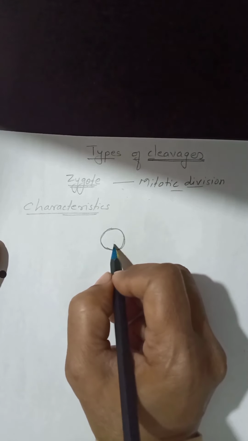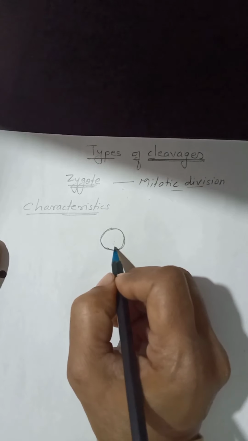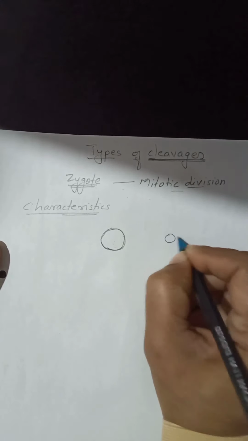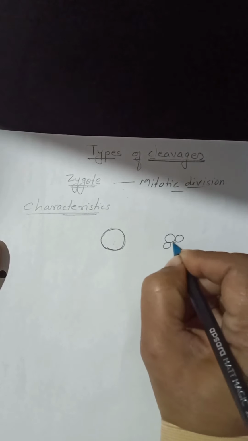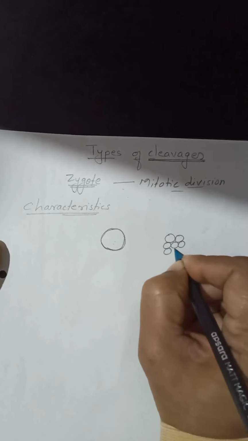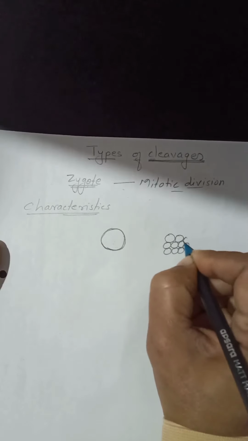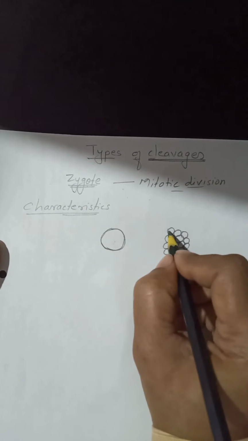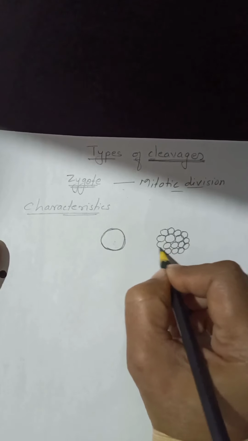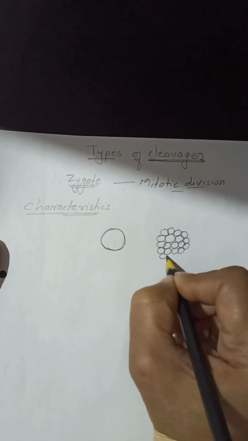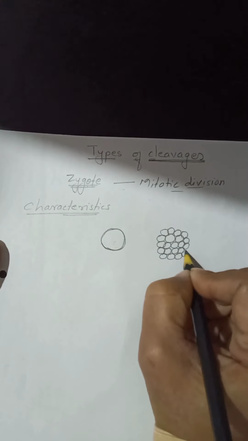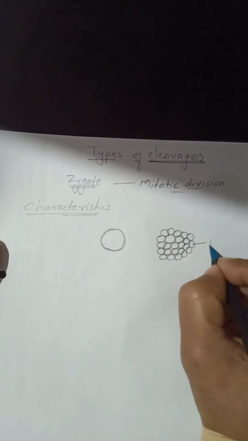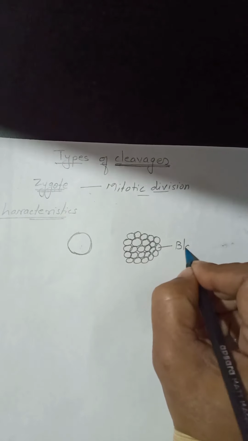The cleavage divides this single rounded cell into rounded balls of hundreds of smaller cells.